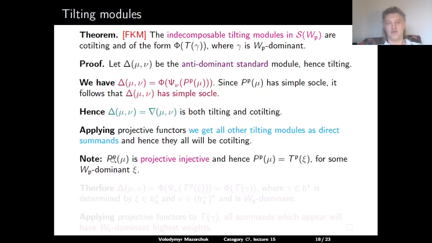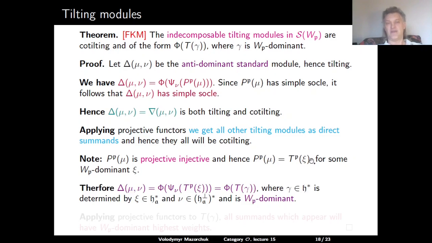Also, we know that the projective-injective module is exactly a tilting module; it's projective-injective for the anti-dominant weight, but it is tilting for the dominant weight. Therefore, it follows that our original anti-dominant standard module was the image under the functor phi of a module which is parabolically induced from a dominant tilting module.